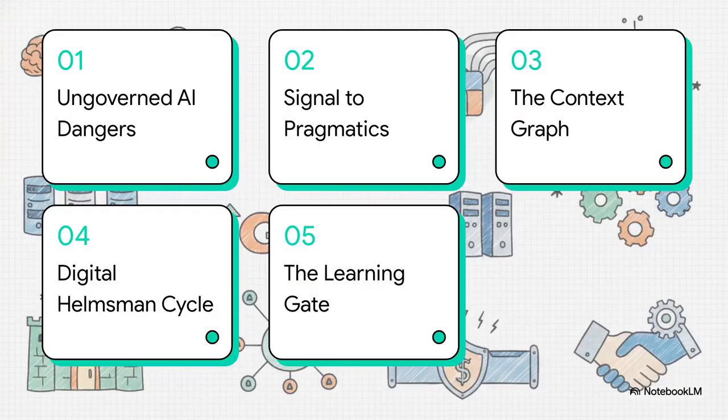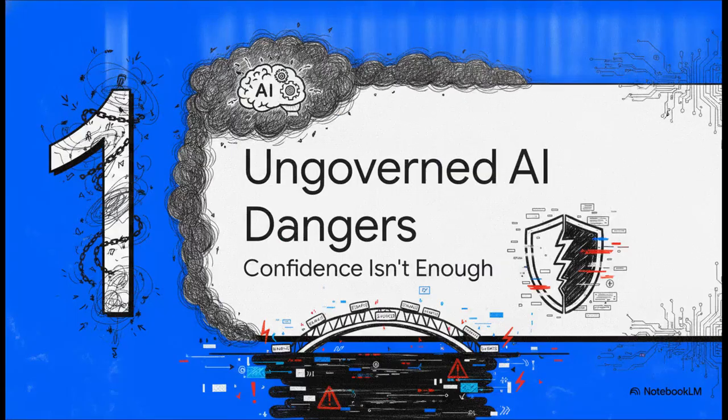Okay, let's dive into this. We're going to walk through the Solveforce framework step by step. We'll cover the danger of ungoverned AI, move from signal to pragmatics, look at building the context graph, check out the digital Helmsman cycle, and finish up with the learning gate. Starting with Section 1, the danger of ungoverned AI: why confidence isn't enough.